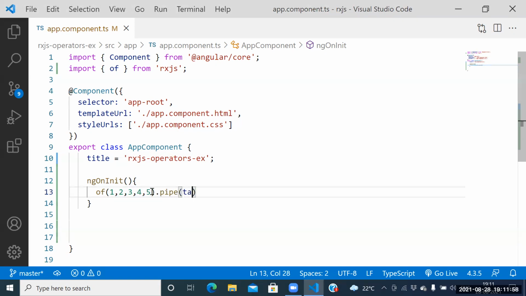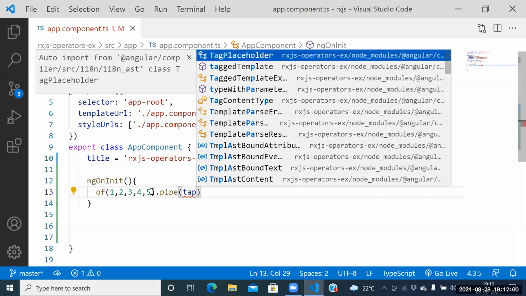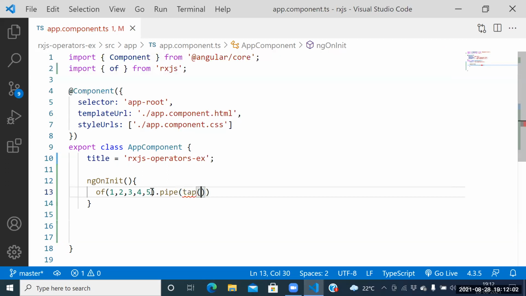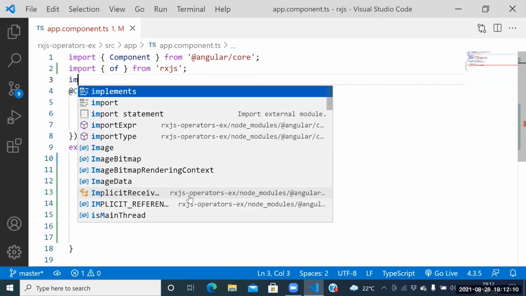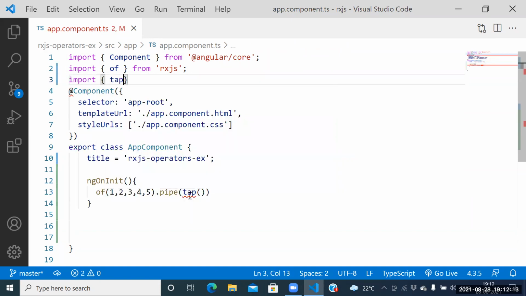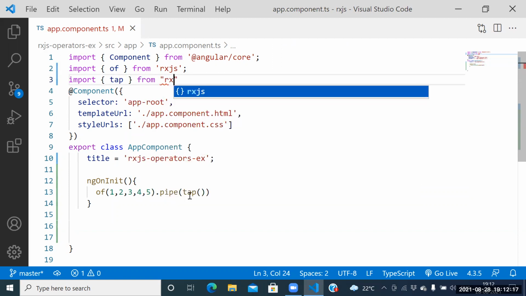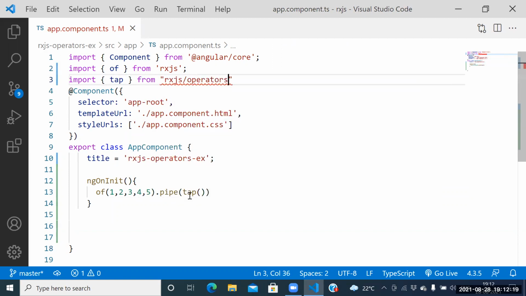at that time we need to go for one more operator here. Which operator do we need? The tap operator. Can I import the tap operator? Import tap from rxjs/operators. So automatically we can import the tap operator here.